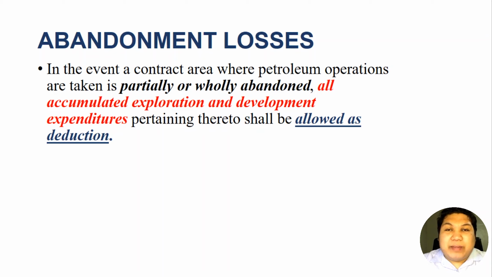You will spend millions or even billions to find and explore this petroleum and then realize that there is nothing in there. All those accumulated exploration and development expenditures could be deducted in full from our gross income if the petroleum operation is wholly or partially abandoned.